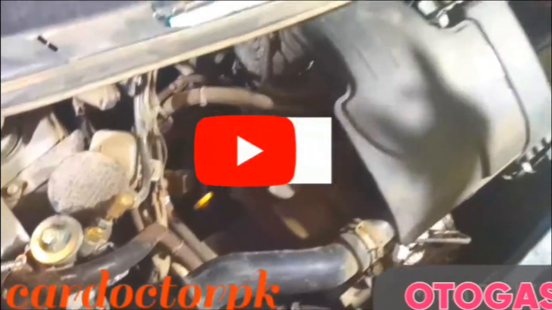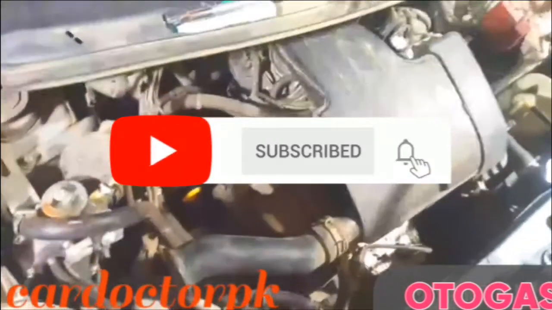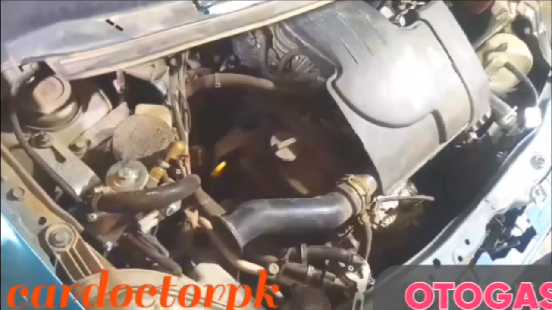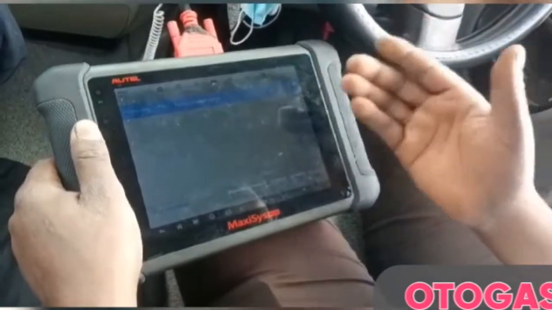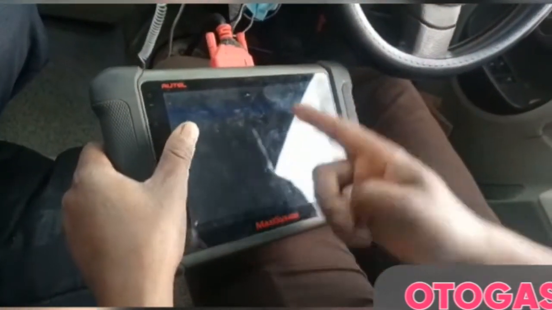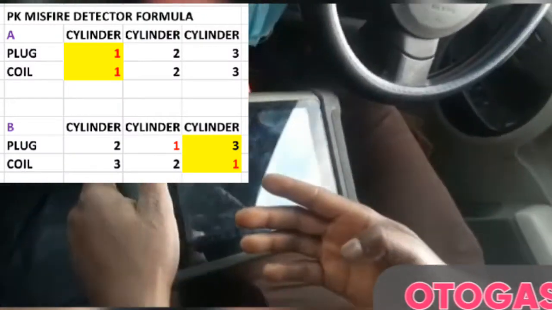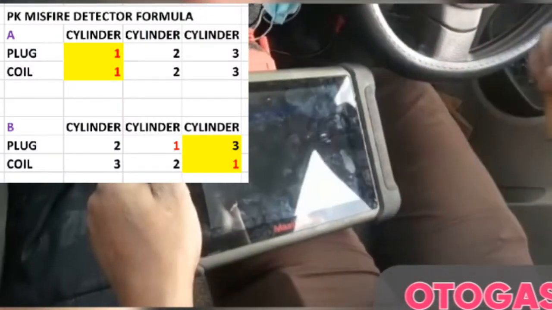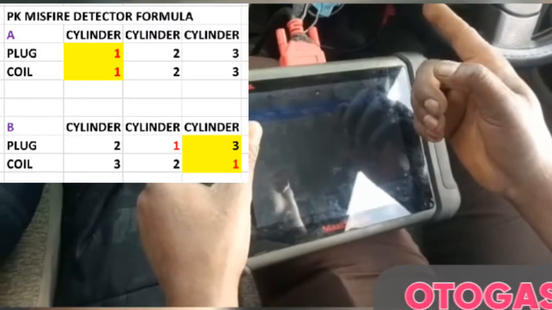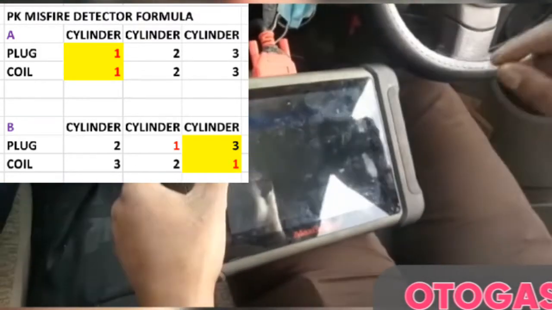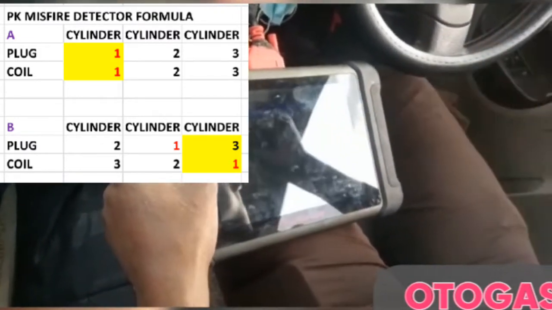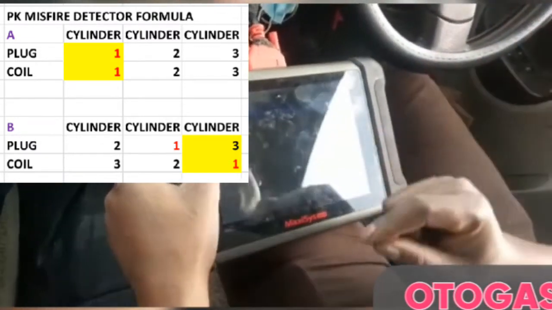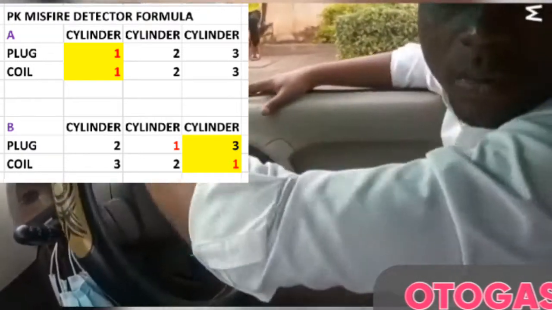Now we are going to take this car for a road test, then use our scan tool to check where the misfire is located. After the road test, the misfire is detected in cylinder 3. This tells us that our misfire has moved from cylinder 1 to cylinder 3. From our chart, what we moved from cylinder 1 to cylinder 3 is our coil. So the problem causing our misfire is the coil and not the plug. You have to advise the customer to replace the coil, not the plugs. Thank you guys.